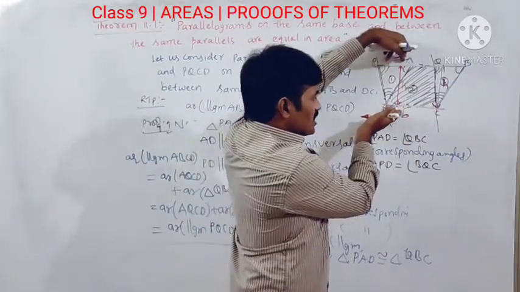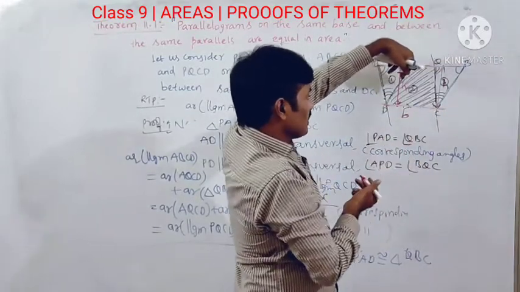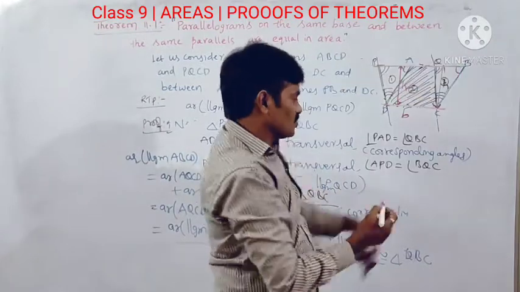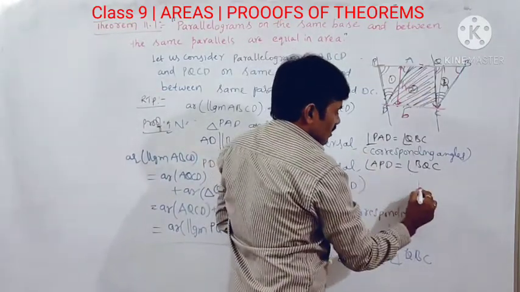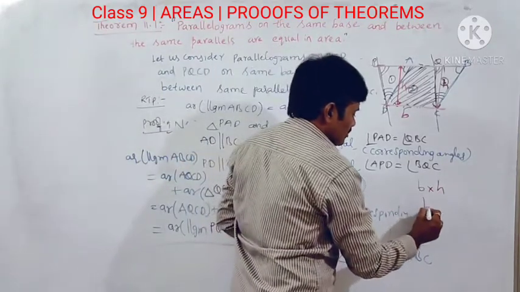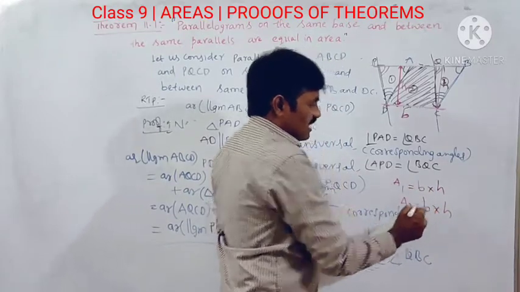Parallel lines means constant distance. So here h, here also h, this h is constant, no change. So in the case of parallelogram PQCD also b into h only. In the case of parallelogram ABCD also b into h itself. So area 1, area 2, both areas are equal or not?